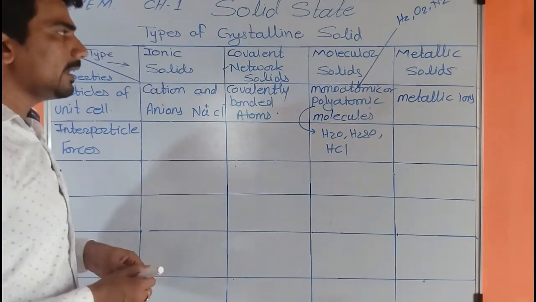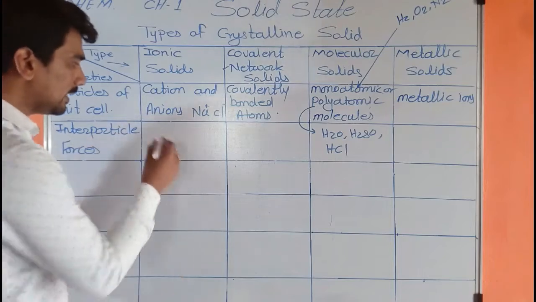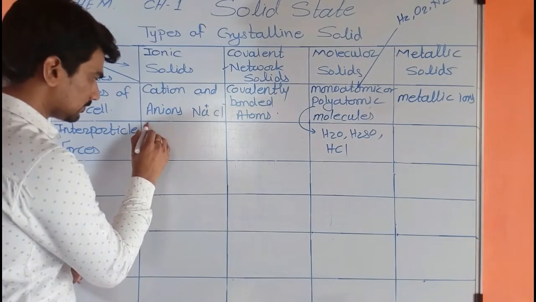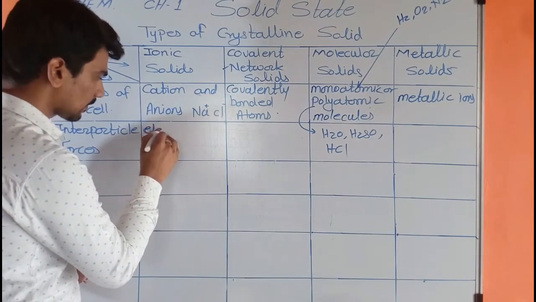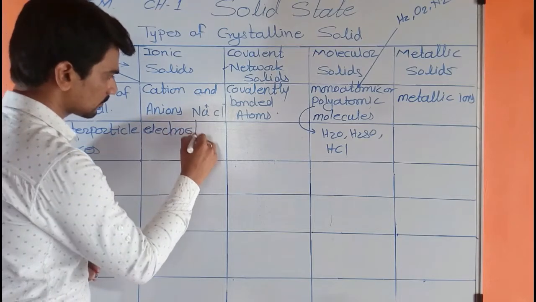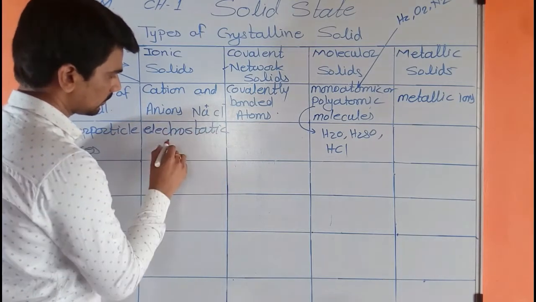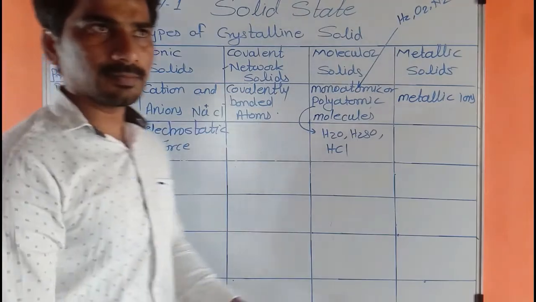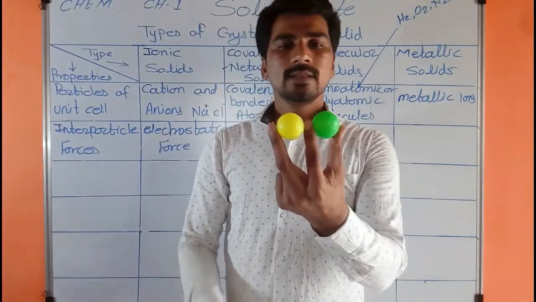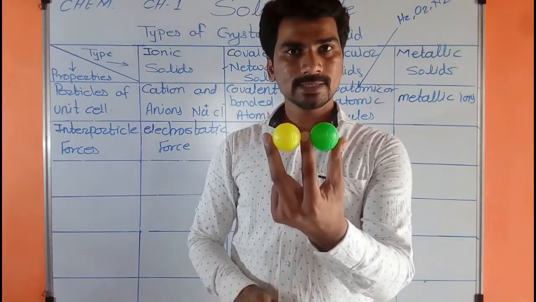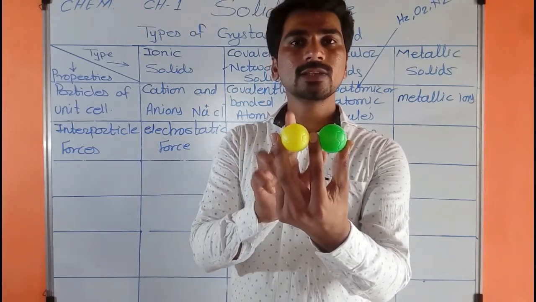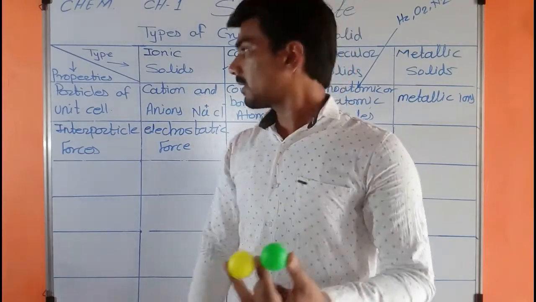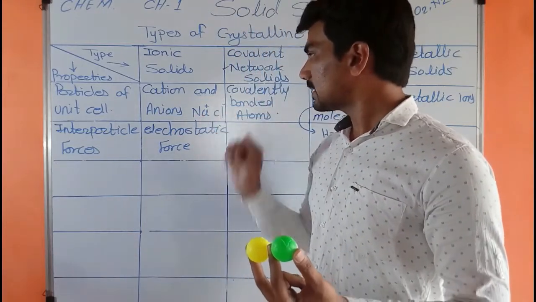So in the ionic solid there is an electrostatic force. What is the electrostatic force? Let's take an example. Suppose these balls are the ions and these ions are charged ions, like NaCl, Na plus and Cl minus.